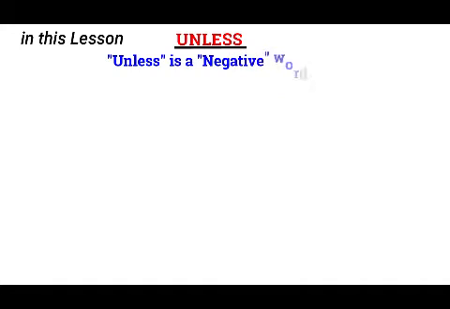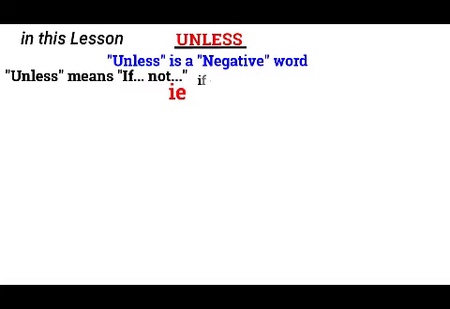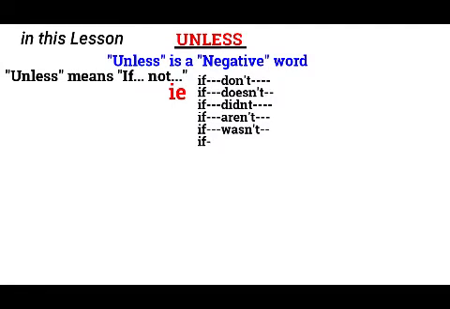Then, our lesson today. We are going to talk about unless, the use of unless in our conditional sentences. Unless is a negative word. When we talk about negative, we mean not. Unless means if not, i.e., if don't, if doesn't, if didn't, if aren't, if wasn't, if isn't.